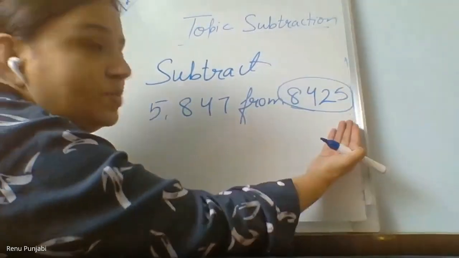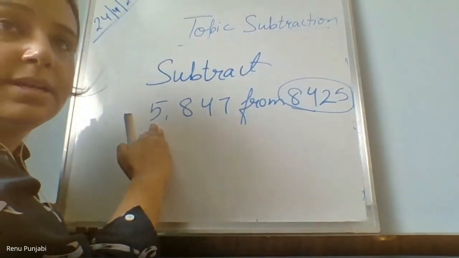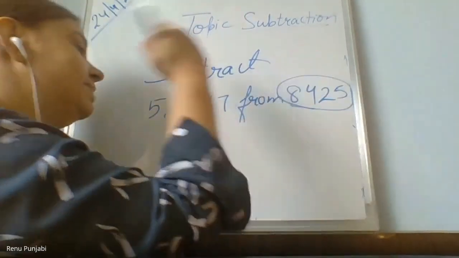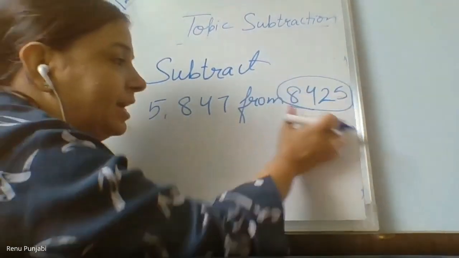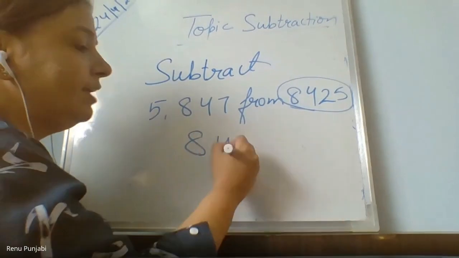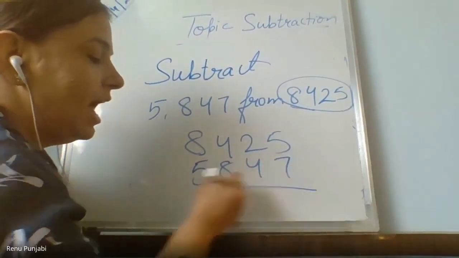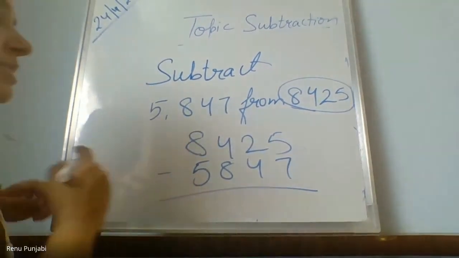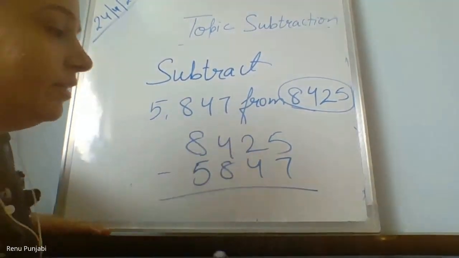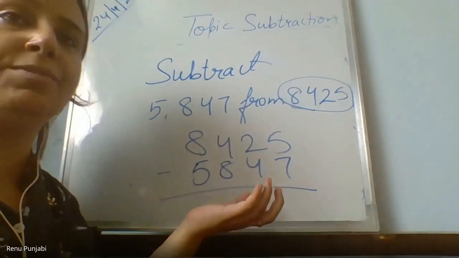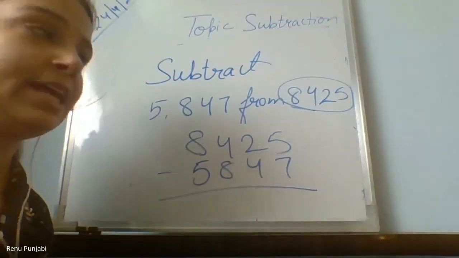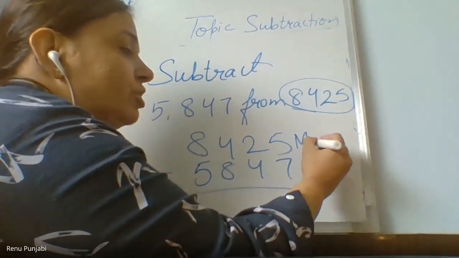From means इसमें से इसको आपको माइनस करना है. राइट साइड वाले नंबर में से लेफ्ट साइड वाले नंबर को. Always bigger number will come first. 8425 minus 5847. And now it comes the borrowing situation. That also, please do this sum in your notebooks. And please, whenever you do subtraction, write their terms also.